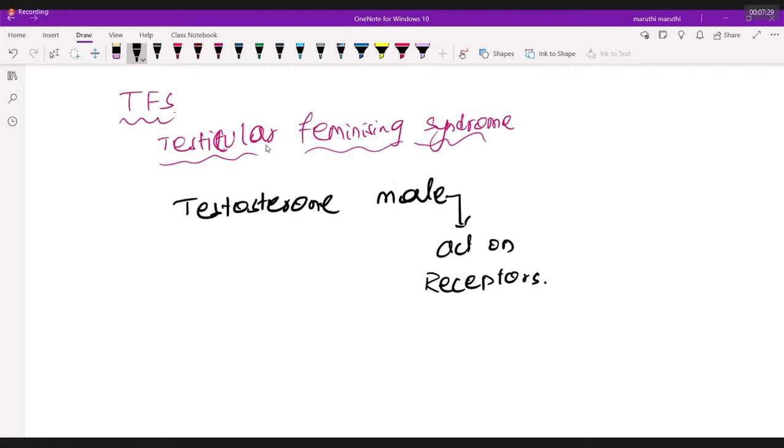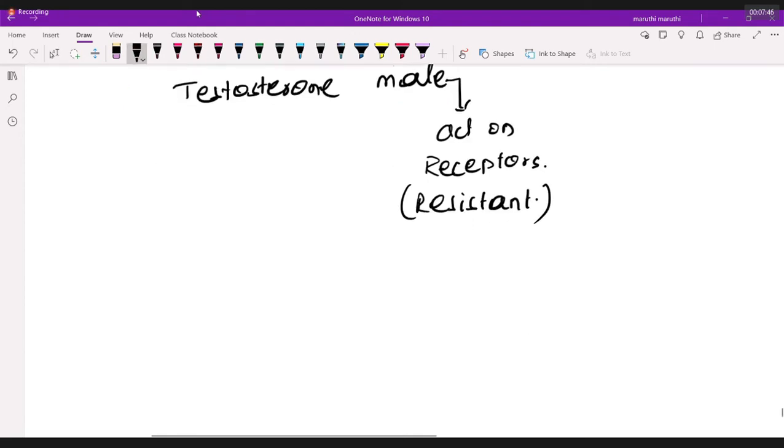Now the problem is that these receptors are resistant. If these receptors are resistant, then comes the interesting aspect. What is that interesting aspect? I want to teach you, that is, what is the universal gender?